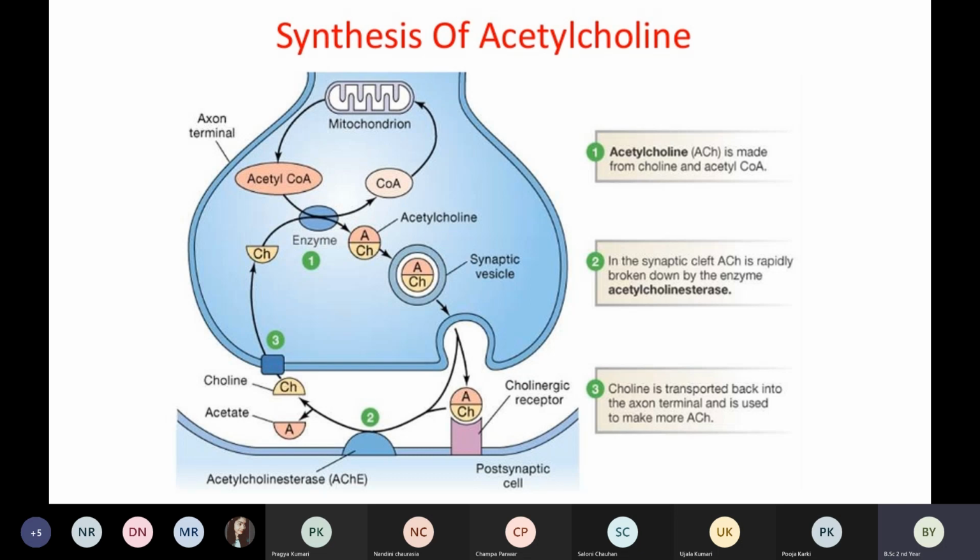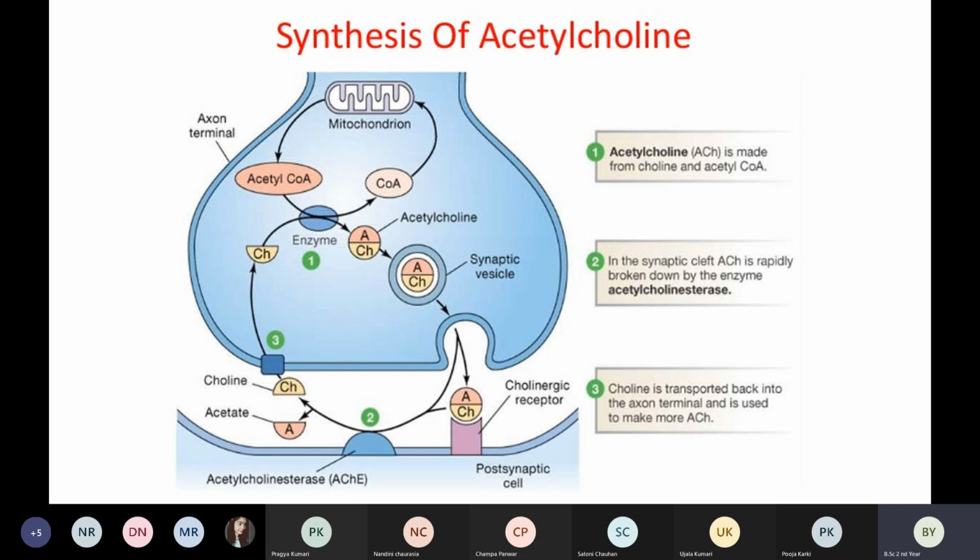Because of this enzyme, the ACh which is being produced in the axon terminal is broken down. Okay, it is broken down because of the enzyme. And number 3, choline is transported back into the axon terminal and it is used to make more ACh.